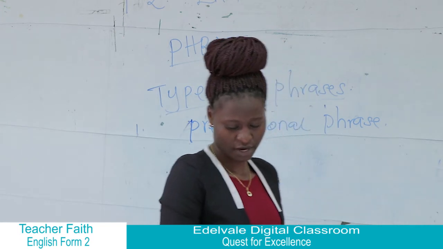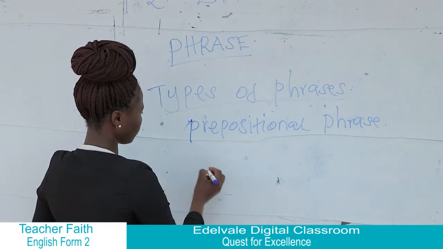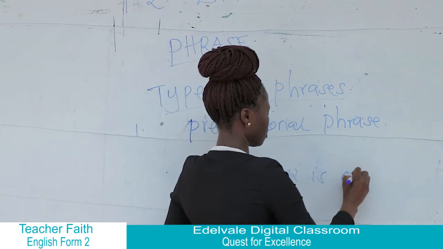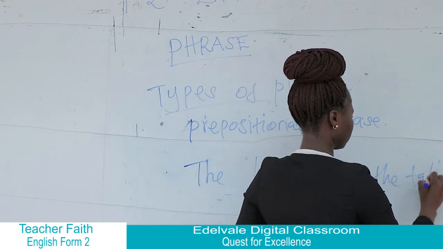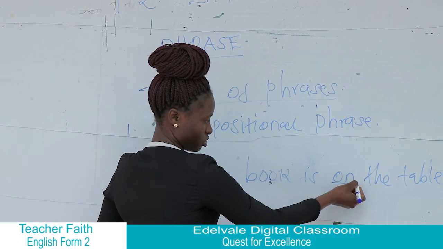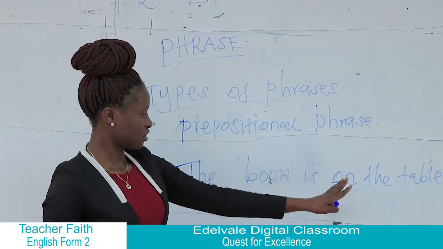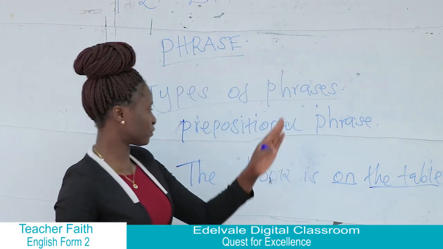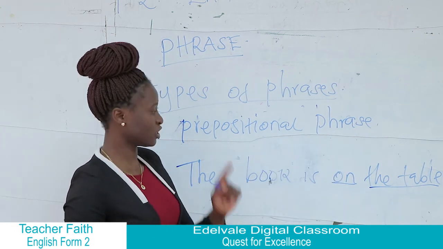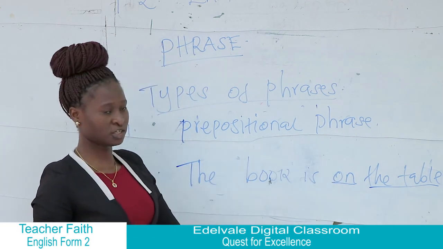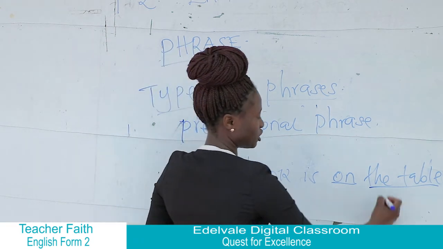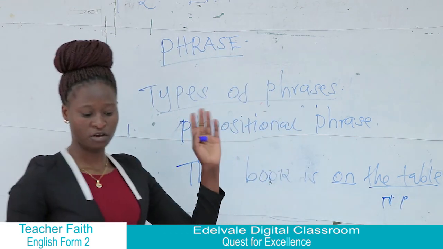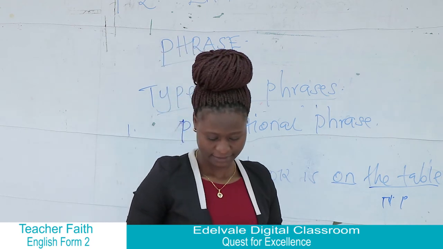For example, we can say, the book is on the table. So we have on, that is our preposition, showing us the position where the book is, which is on the table. And remember we said a prepositional phrase must have a preposition and a noun phrase. So here we have on, which is our preposition, and then we have the table, which is our noun phrase. So we have on the table being our prepositional phrase in that sentence.